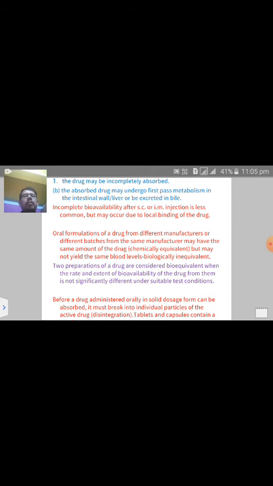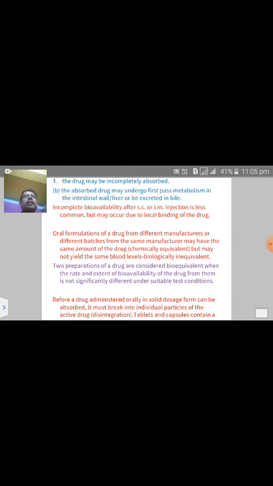Oral formulations of the drug from different manufacturers, and also different batches from the same manufacturer, may have the same amount of the drug and be chemically equivalent, but may not yield the same blood level, so they are biologically inequivalent. Suppose you take paracetamol produced by the same company, but the batch number is different.